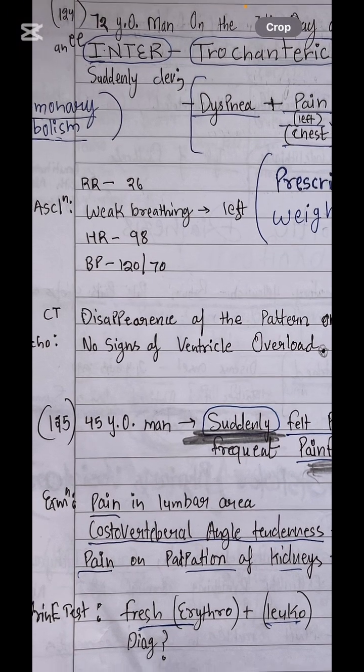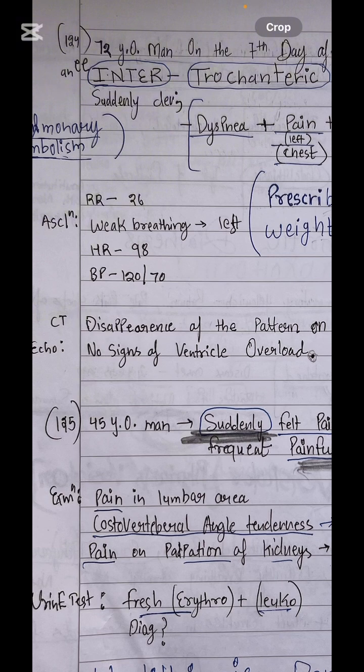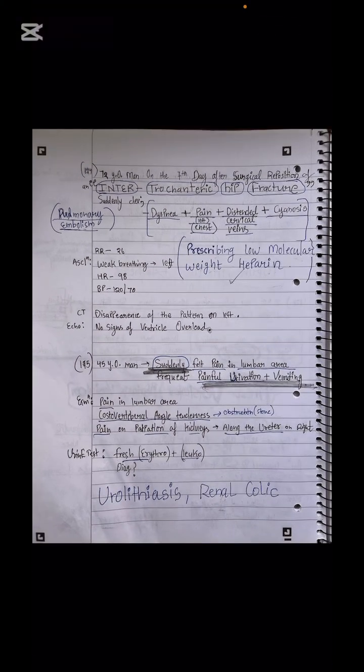Respiratory rate is high, heart rate is high, BP is getting low. It is still not very low, but the BP is reducing, or the pulmonary embolism will show you very severely low BP because of occlusion of the pulmonary artery. So what will you do, treatment tactics? Sir, prescribe the low molecular weight heparin for the betterment of the patient.